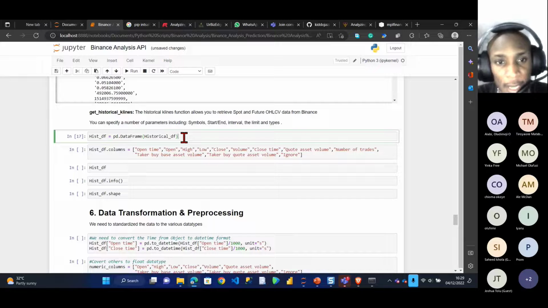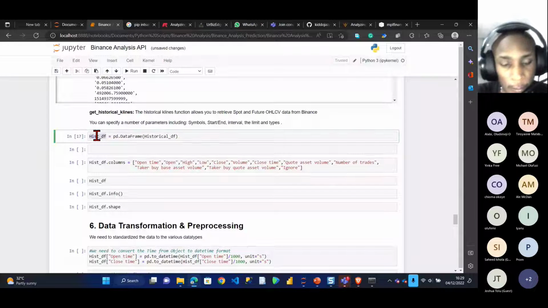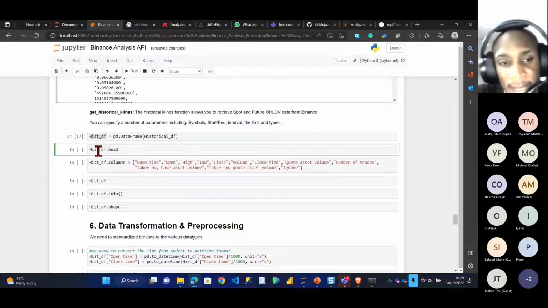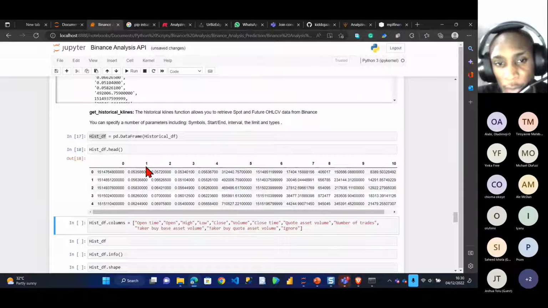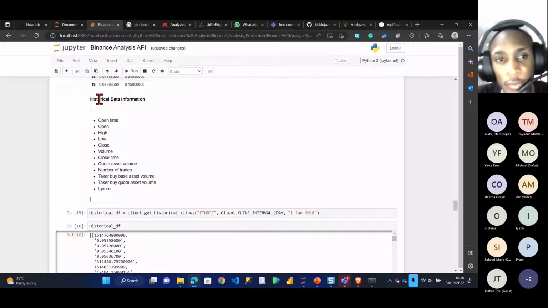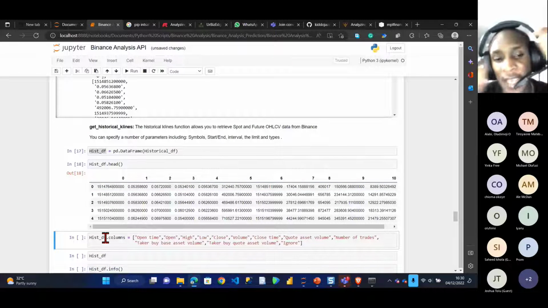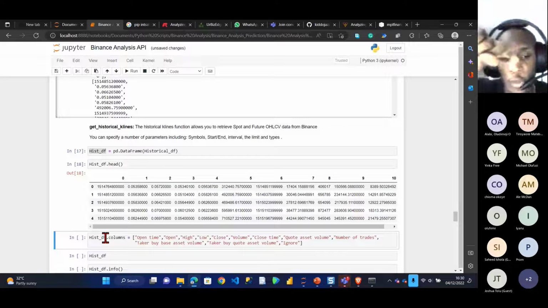So if you want to see this, let me create a new column. I'll copy this, paste this, dot add. If I run this, you can see each of them, but it is not making sense. Why is that? I'm just seeing 0, 1, 2, 3, 4, 5, 6, 7, 8, 9, 10. If I scroll up, you can see these are the column names of the historical data I want to give: open price, open, high, low, close, volume, close time, and the rest. But it's just showing me numbers. So I have to add column names to all of this.